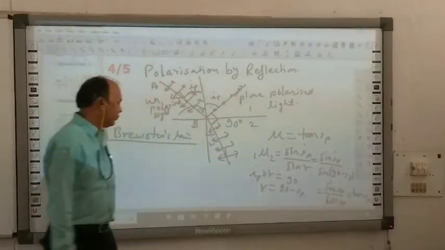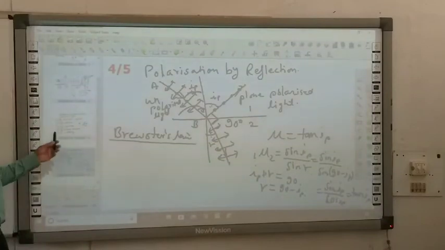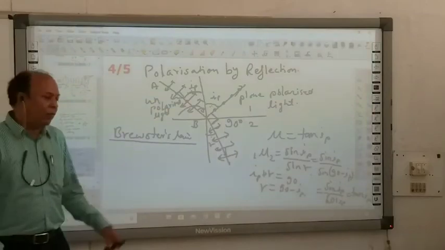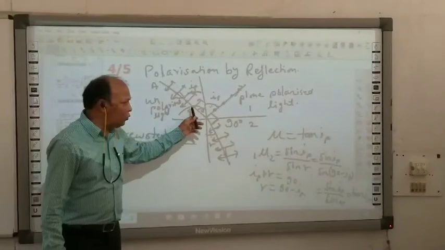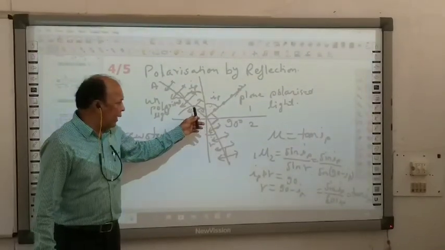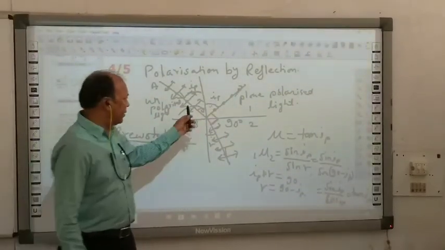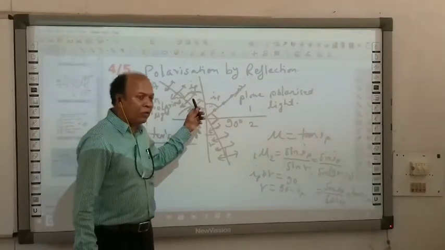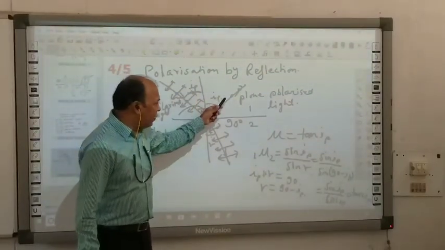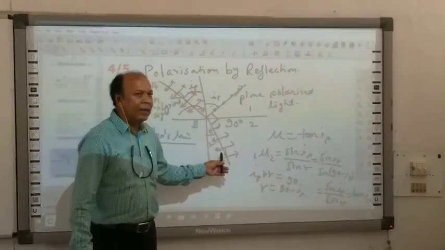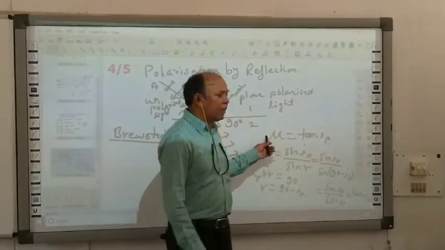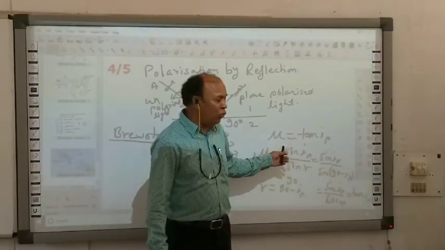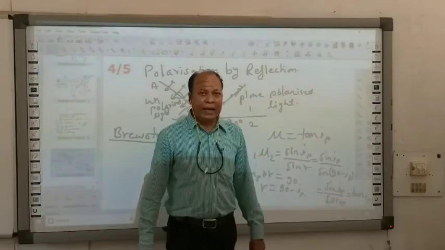So what we have observed, what we have seen, is that when light falls at some particular angle of incidence, if the reflected ray and refracted ray become normal to each other, then we can prove that the refractive index of the medium mu should be equal to tan IP.